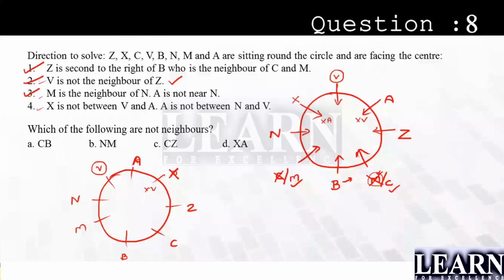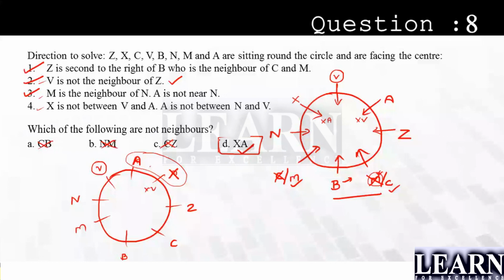Okay, let's have a look into the question here. Which of the following are not neighbors? CB, they are neighbors. Eliminate. NM, they are neighbors. CZ, yes, they are neighbors. XA, they are not neighbors. Yes, this is satisfied. But in this case, X and A are neighbors, but there is a possibility that X and A are not neighbors. So I can go out with option D as the answer.